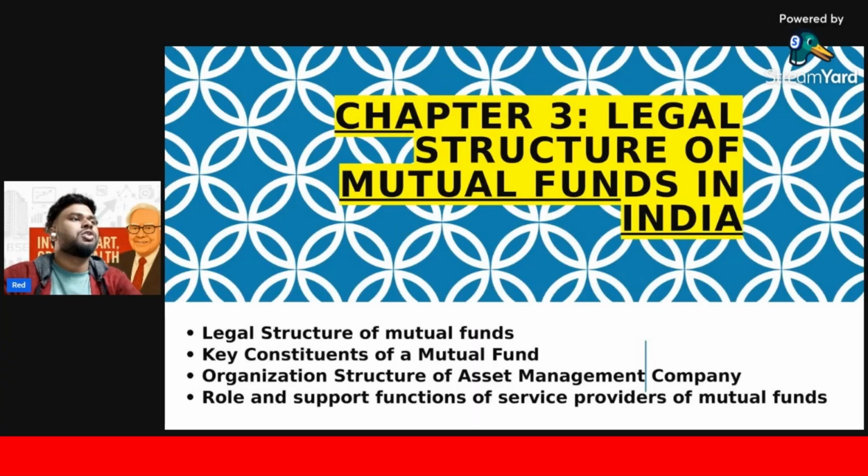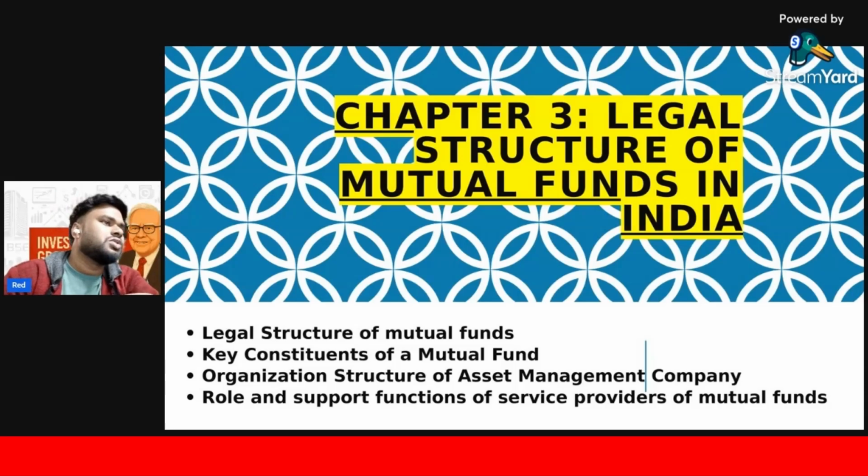So in this module we have the legal structure of mutual funds in India, how the mutual fund framework works, what legal boundaries they have, how the legal things are there. We are going to discuss that. But एक चीज मैं आप लोगों को बताना चाहूंगा, exam point of view से this chapter is not too much important, but it is important. So आपको बहुत अच्छे से पढ़ना पड़ेगा. And you have to clear one thing, the concept. There is nothing else, there are just some rules and regulations, just like law. You have to just memorize these things, and that chapter will be very easy for you.